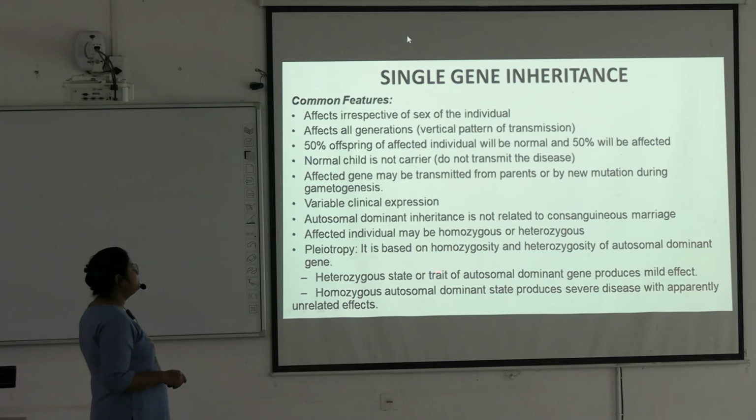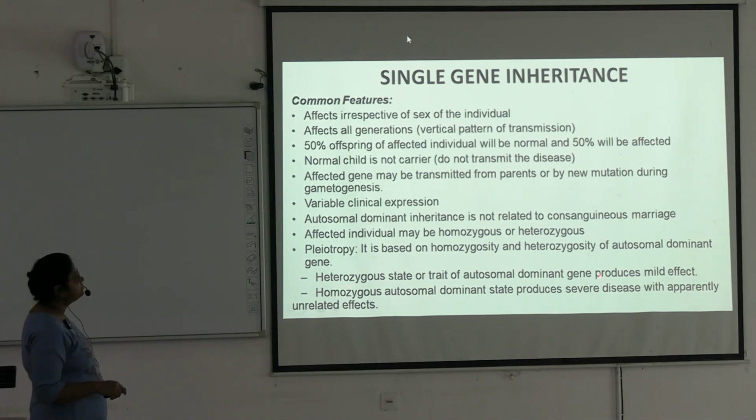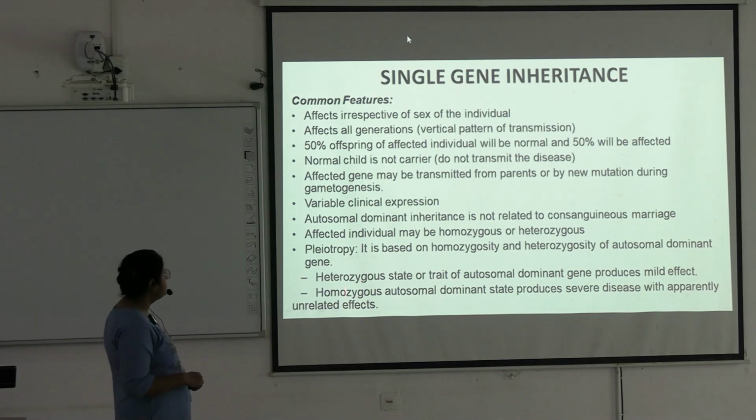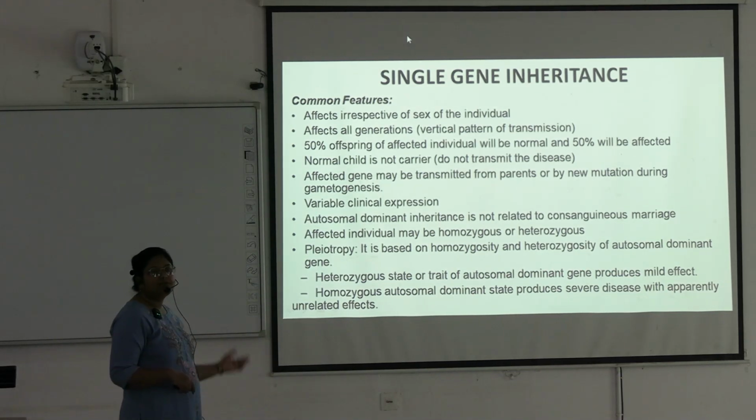Pleiotropy is based on homozygosity and heterozygosity of the autosomal dominant gene. The heterozygous state or trait of an autosomal dominant gene produces a mild effect, and the homozygous autosomal dominant state produces severe disease with apparently unrelated effects. So these two lines are important: the heterozygous state will produce a mild effect, the homozygous state will produce severe disease for autosomal dominant.